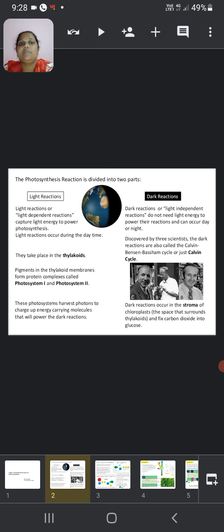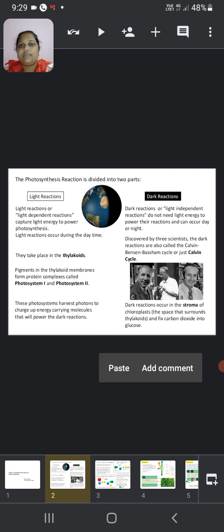Pigments in the thylakoid membranes form protein complexes called photosystem first and photosystem second. These photosystems harvest photons to charge up energy carrying molecules that will power the dark reactions. Then dark reactions, or light independent reactions, do not need light energy to power their reactions and can occur during